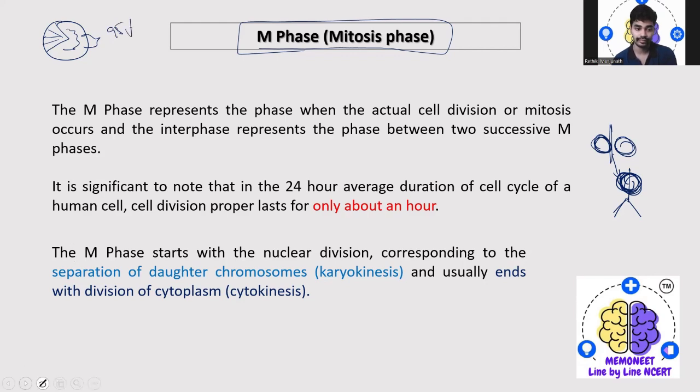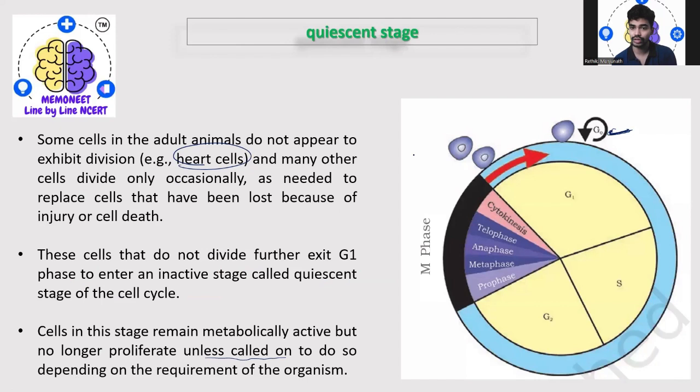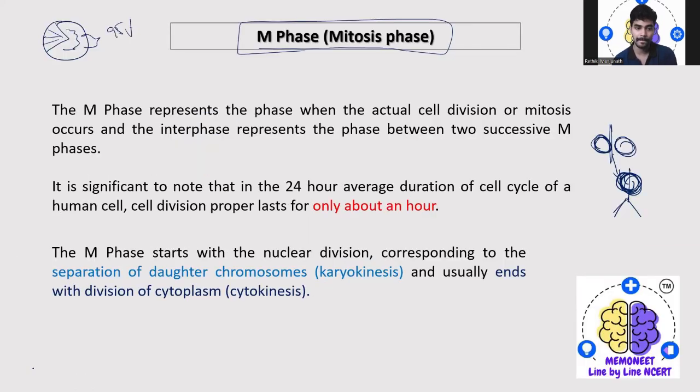Okay. So only 1 hour out of 24 hours will be the M phase, where the remaining rest will be the interphase.